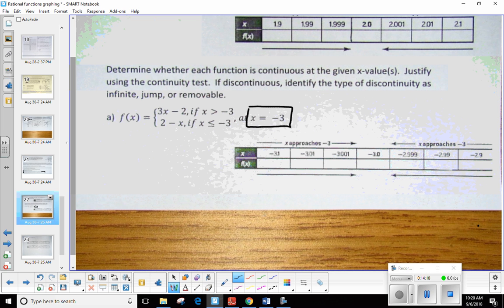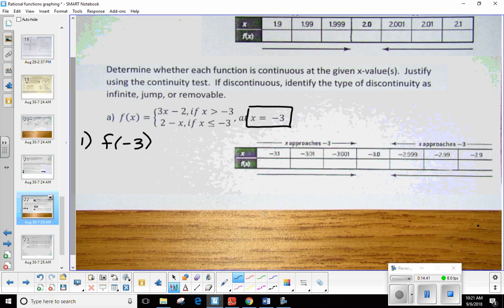Step 1, I want to evaluate the function at that x. So does f of -3 exist? Okay. Can I plug -3 in and get a y value? What do you guys think? Yes or no? Yes. Well, which one am I going to plug into? Why the second one? There you go.